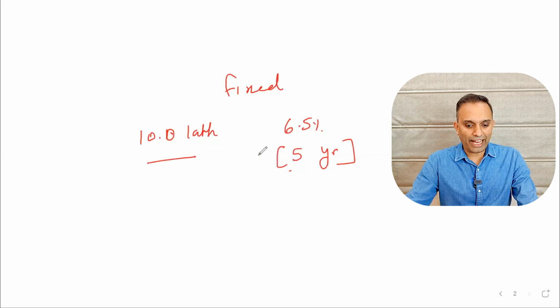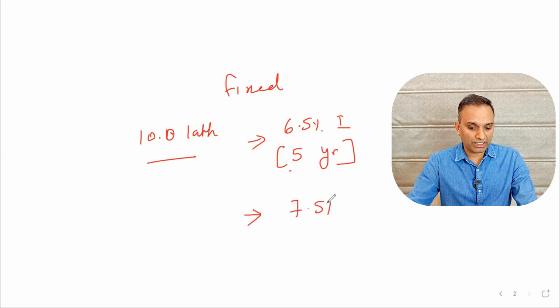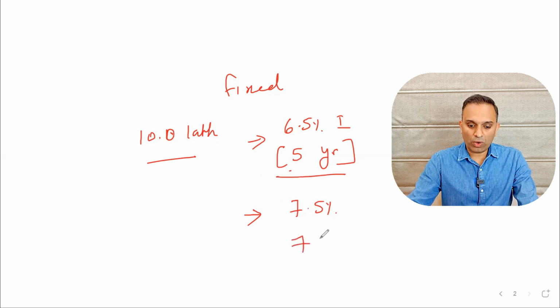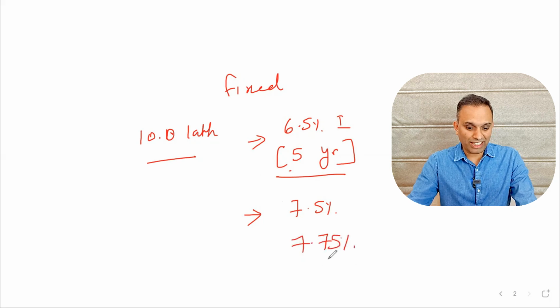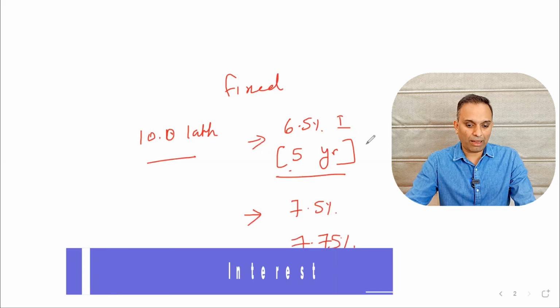Now this 10 lakhs at 6.5% interest income also increased in the last 1 year, and now ICICI, HDFC, all these banks are offering 7.5% interest for senior citizens for a 5-year tenure. And on top of that, Axis Bank is giving out 7.75%, and HDFC in some special scenarios is offering up to again 7.75%.